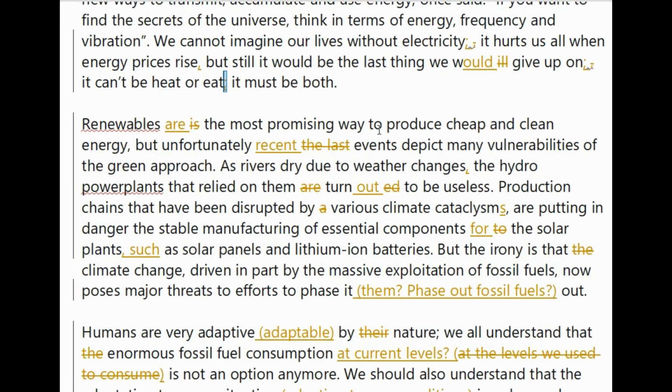Okay, so let's carry on. Renewables are, not renewables is, because that's a plural. If you say renewable energy, sure, renewable energy is the most promising way. But renewables, that's countable and it's plural. So renewables are the most promising way to produce cheap and clean energy. Comma's good here. Look, this is why I put this one in here, because that's the first main clause and there's the but joining the next main clause. So well done to the student for getting it there. You just missed it there, and it's the same thing. But unfortunately, now the last event, I've noticed